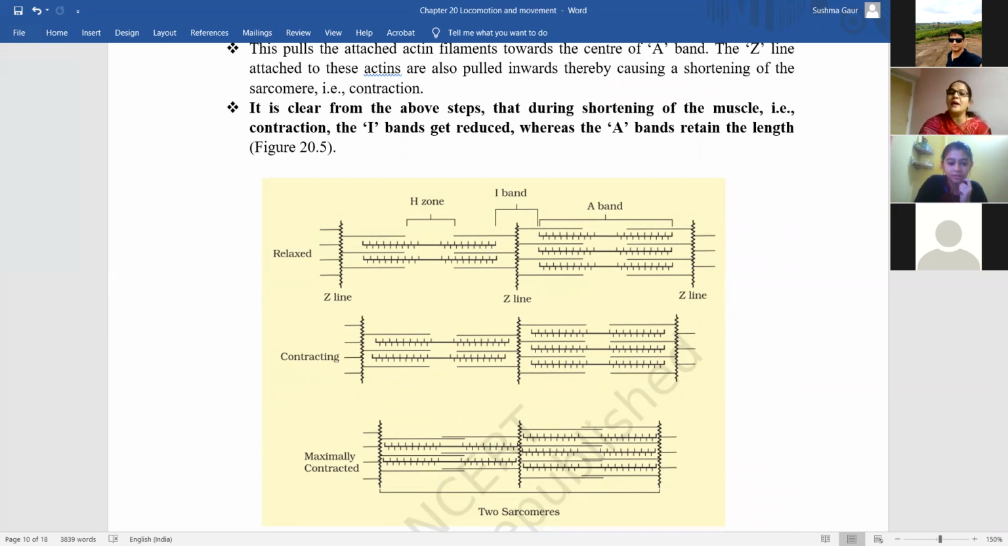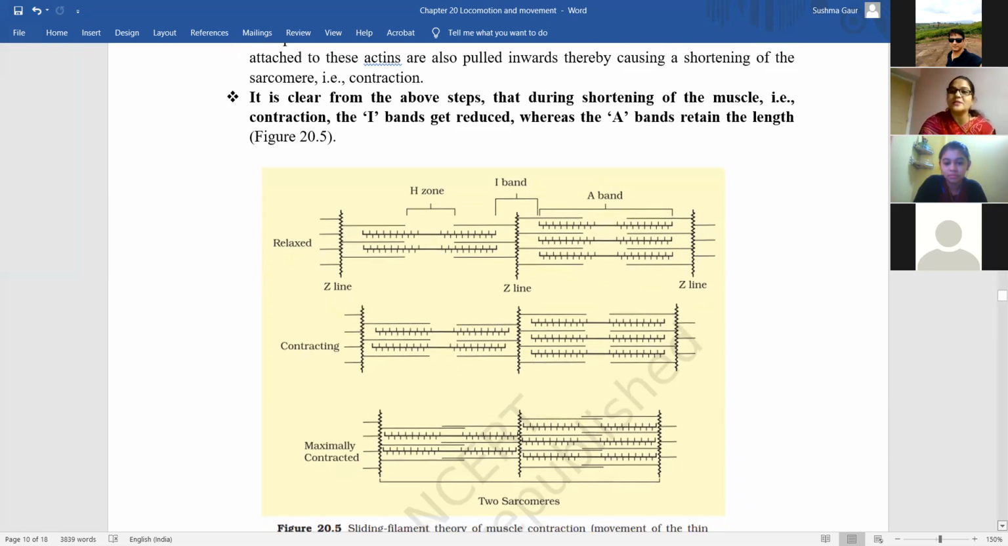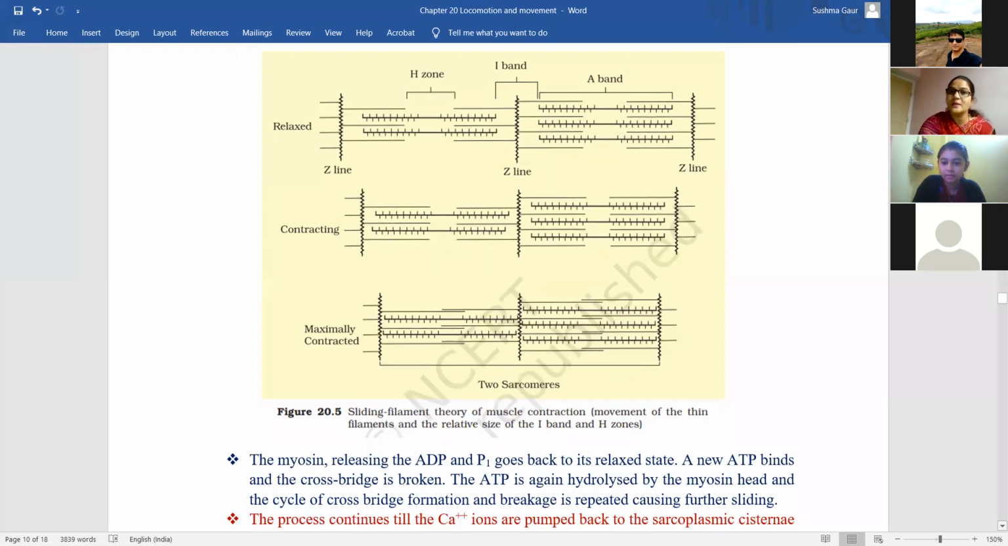Which band remains unchanged, or retains its length, or remains as it is during the muscle contraction? I'm asking about unchanged. The band that will remain unchanged, whose length will not be increased and will not be decreased during muscle contraction, out of A, H, I, and Z line. Tell me.